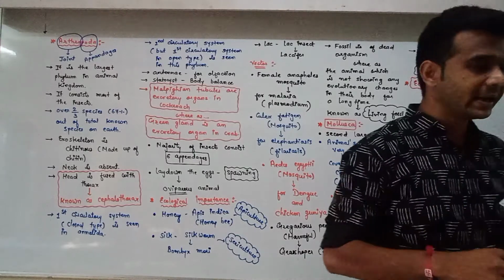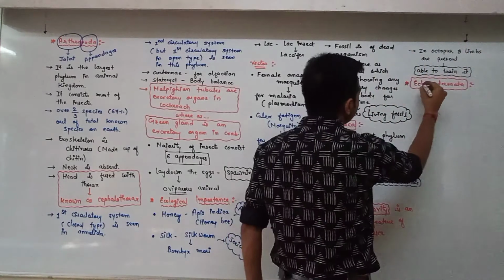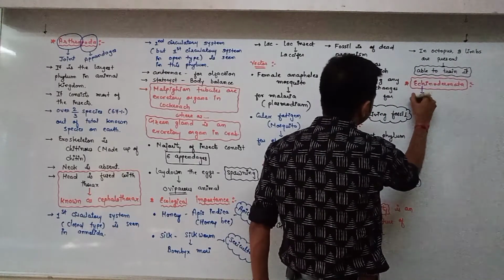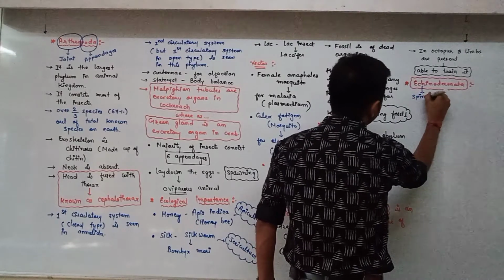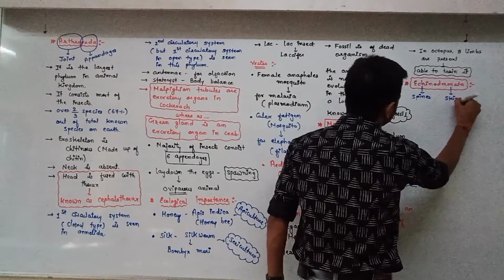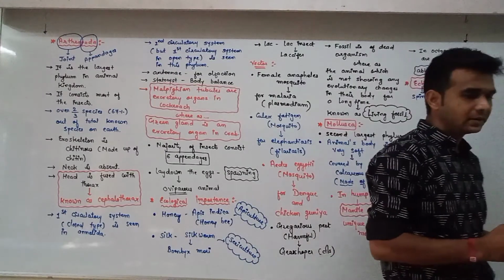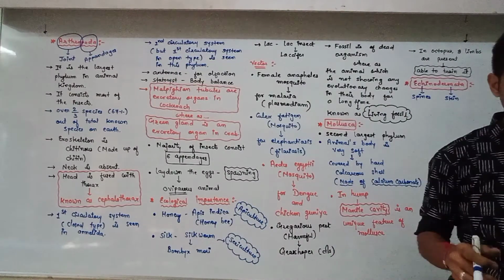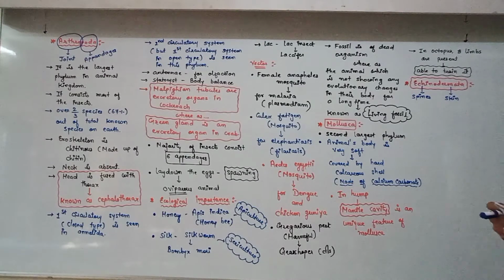Echinos means spines and derm means skin. All are marine. Echinodermata are not of fresh water at all. All are marine animals.